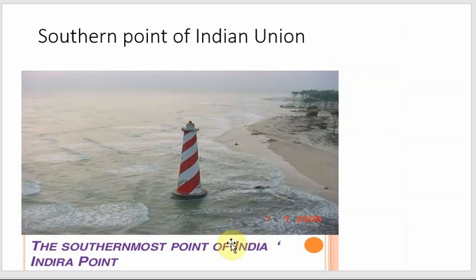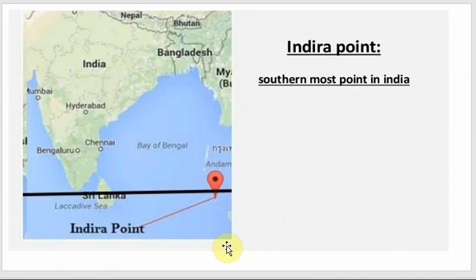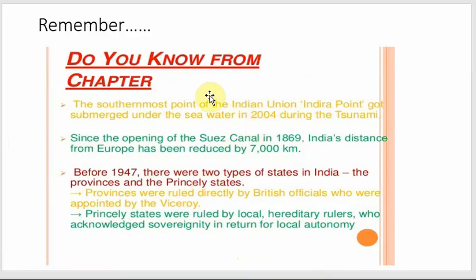Now this is a picture of the southernmost point of India, the southern point of the Indian Union, that is Indira Point, which is actually submerged after the 2004 tsunami. Here on the map you can see this is Indira Point. So these are a few important points which you need to remember, and all the points we have already discussed, you also need to remember.